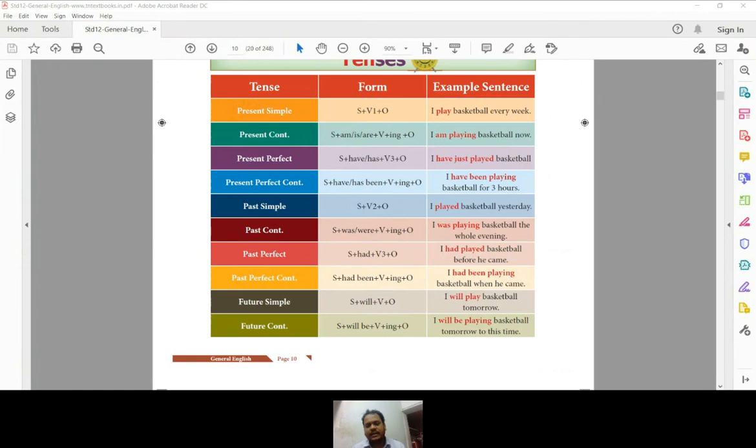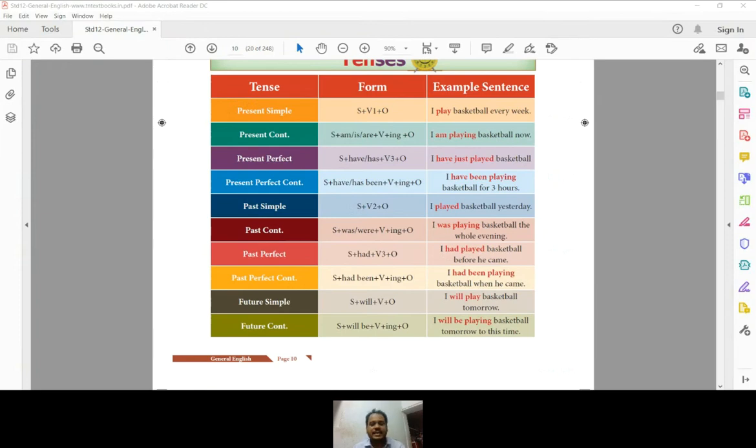It's a very rare sentence structure a person can use. At the same time, future perfect continuous tense. Suppose I say that I will have been acting as the prime minister of this nation in the year 2030. There is no possibility at all. Even if there is a possibility, what is the guarantee that I will live till then? So the possibility of the statement itself actually reduces the possibility of its usage.